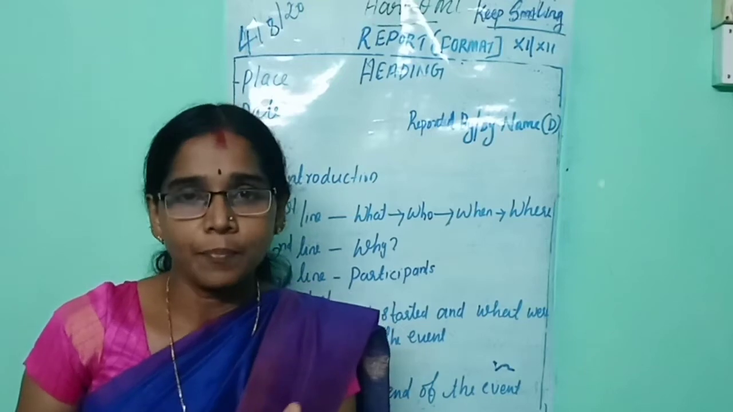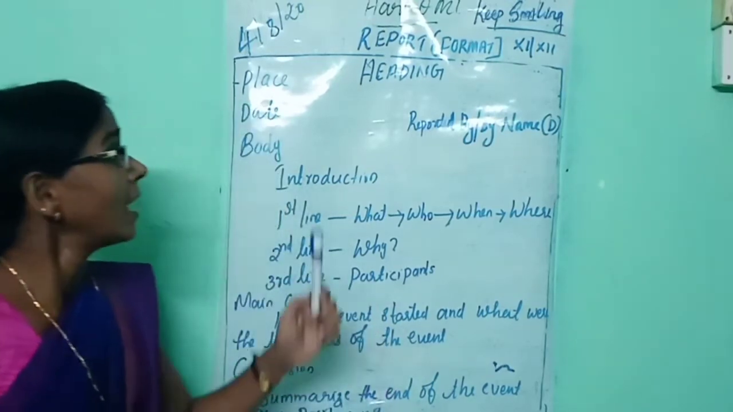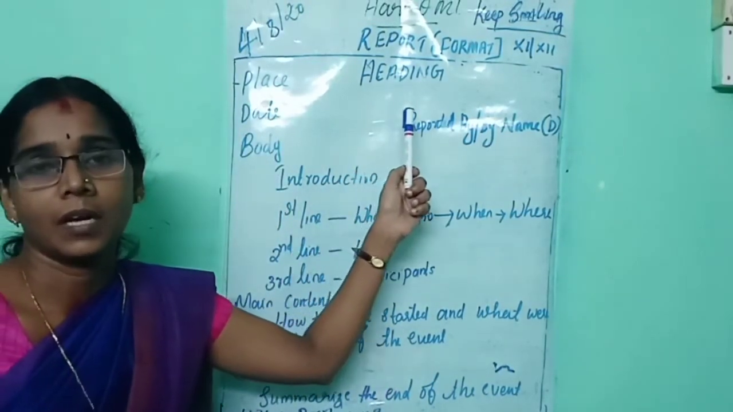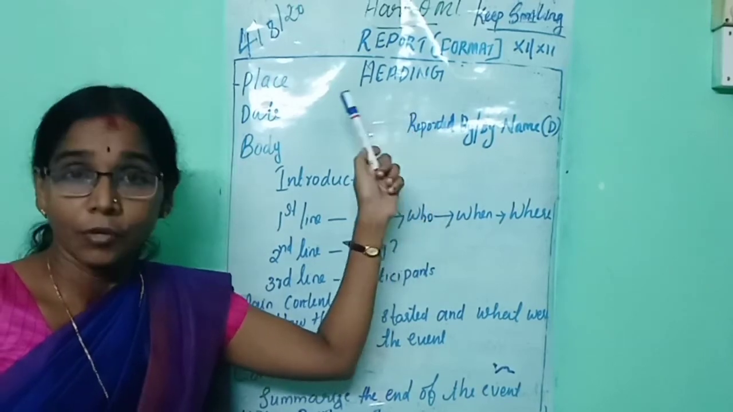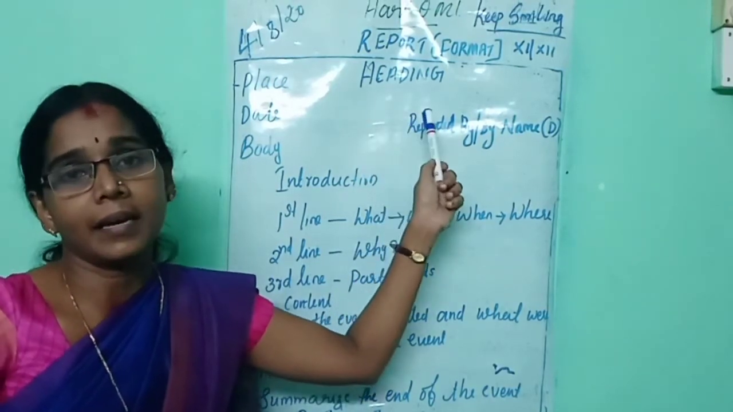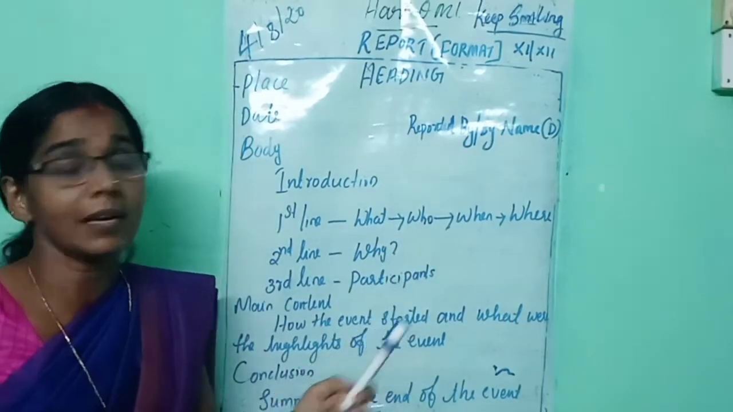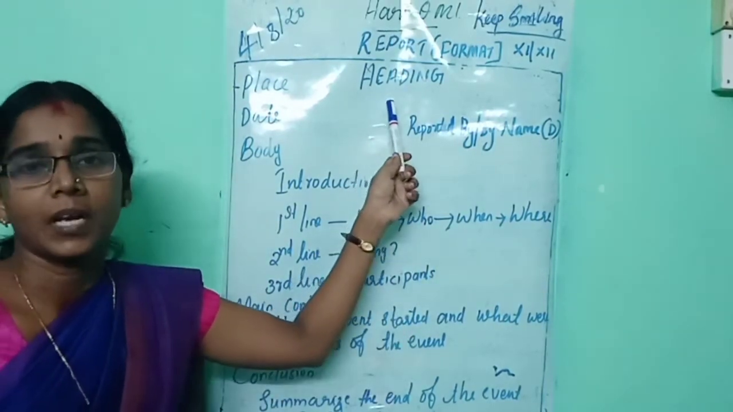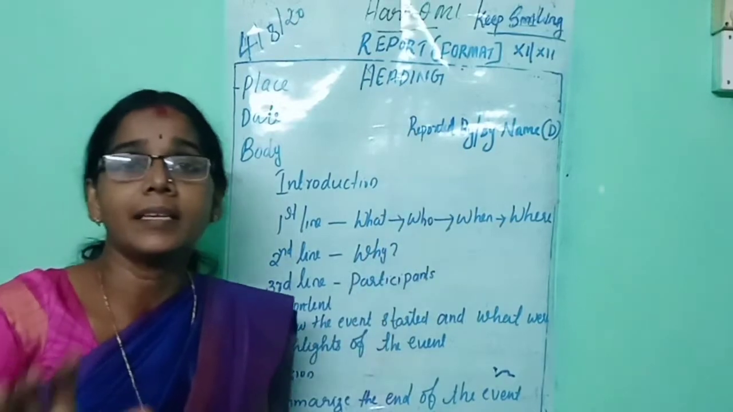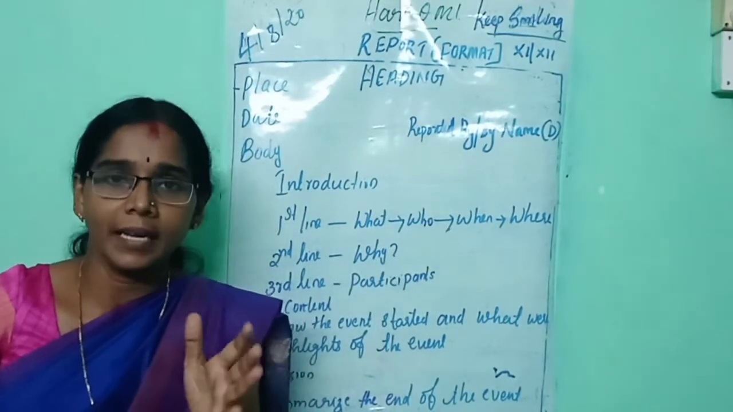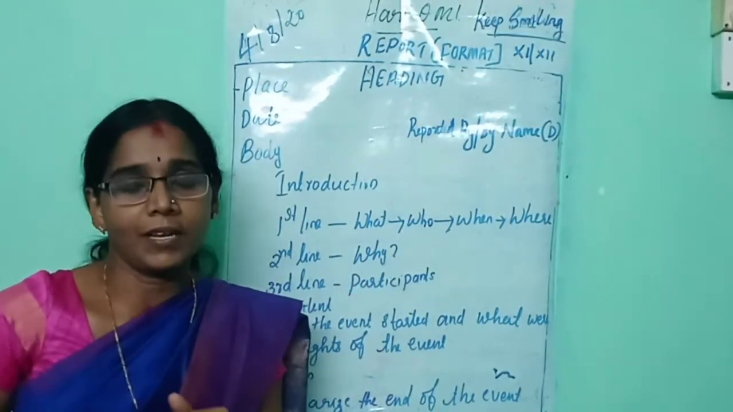Listen, when you write a report, at first you should write the heading. It must be in caps. That means you should use capital letters while writing the heading. The heading contains the name of the event.